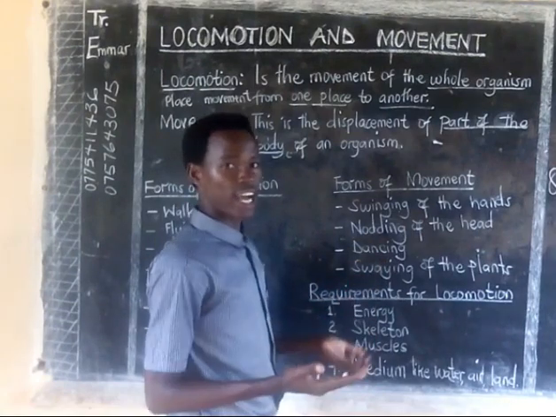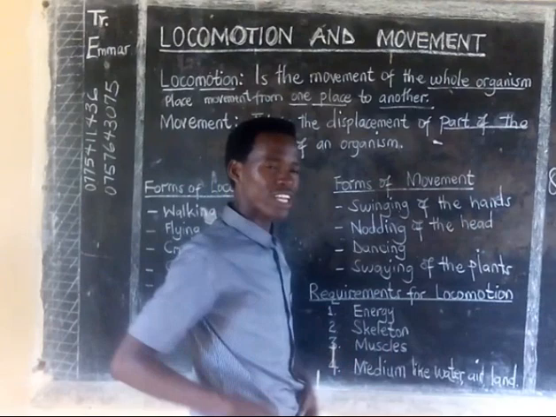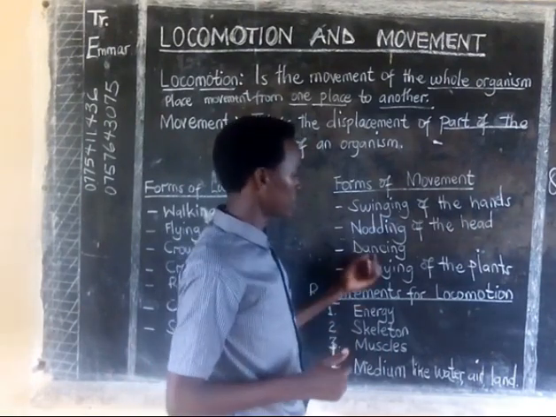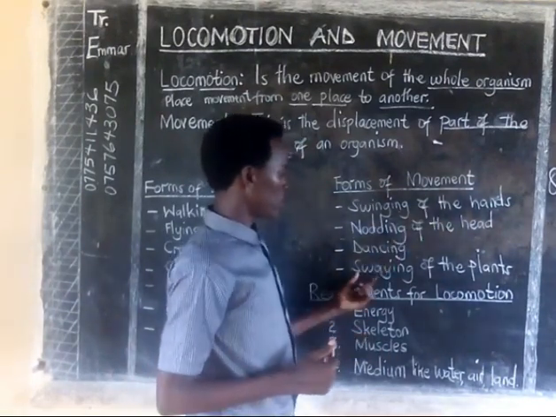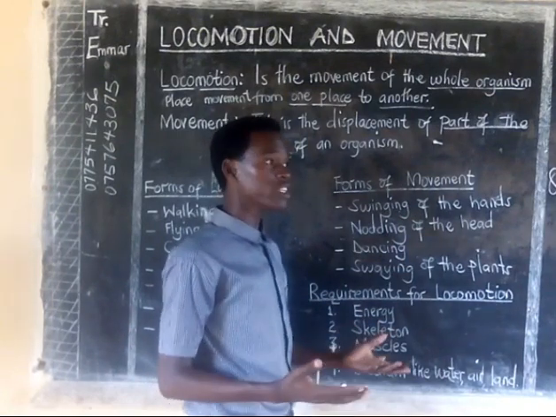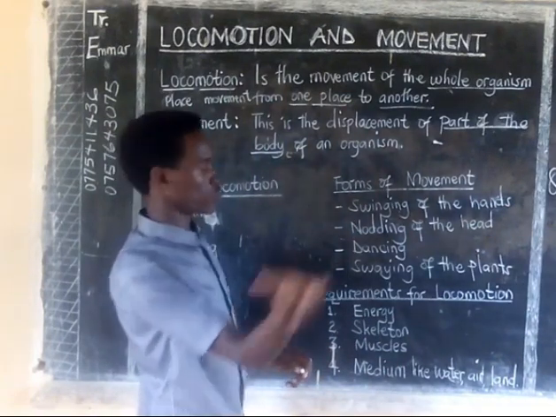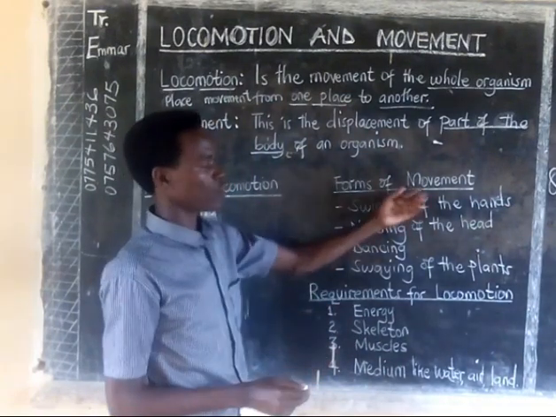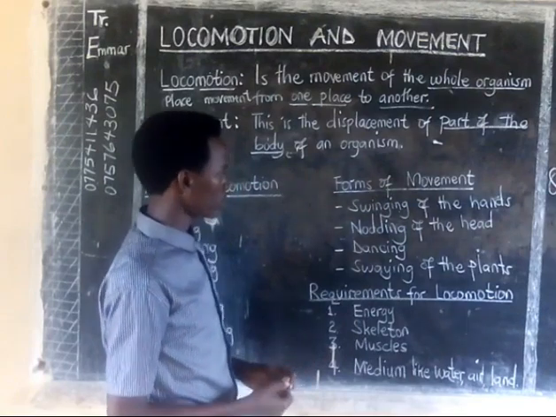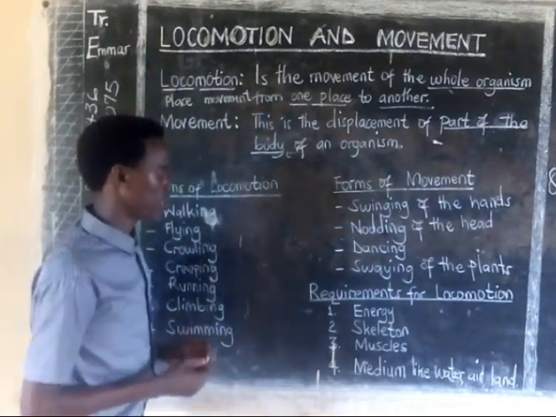You may decide to dance. Somebody only changes the waist, and that is movement. The swaying of the plants. In case of strong wind, you will see plants trying to sway. That is movement. So that's the difference between locomotion and movement.